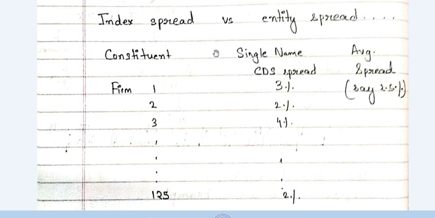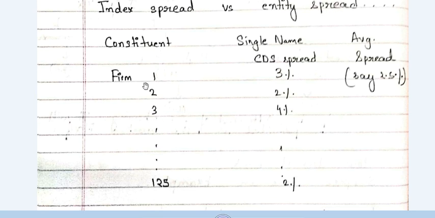If we are trading on an index, the index will have its own separate spread, and the constituents that make up this index will have their own single name CDS spreads. So we can take all the spreads, calculate a complex average spread, and say suppose 2.5% is the index spread. However, this calculation is not in our syllabus, so please do not focus on this at all, otherwise you will get confused.